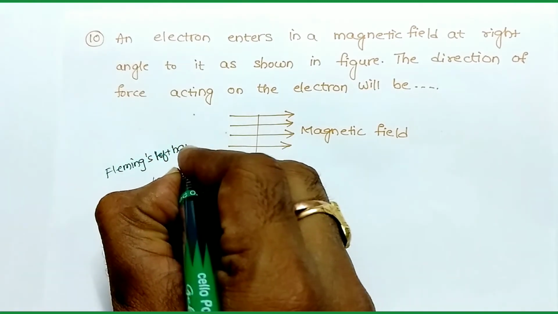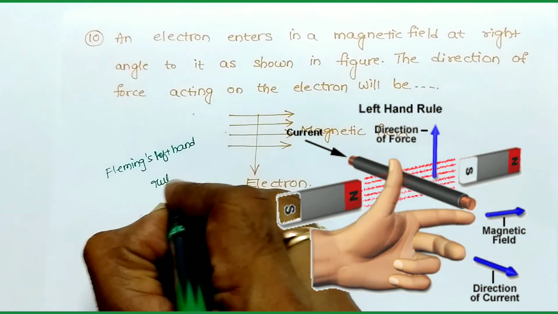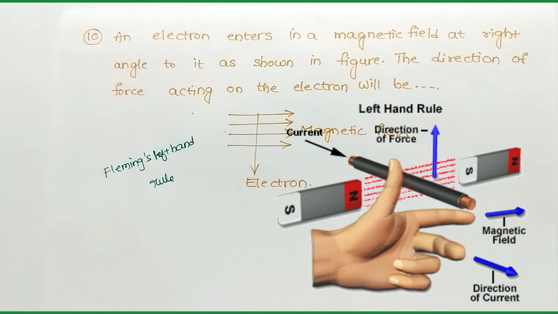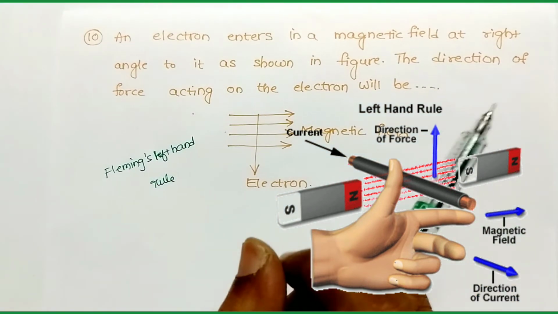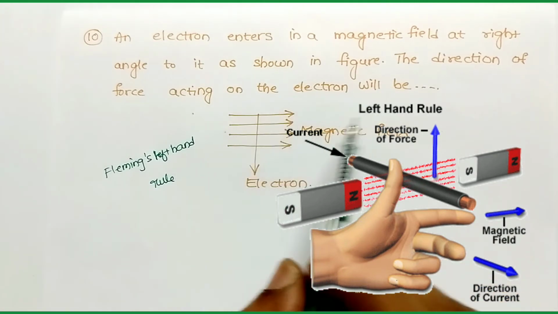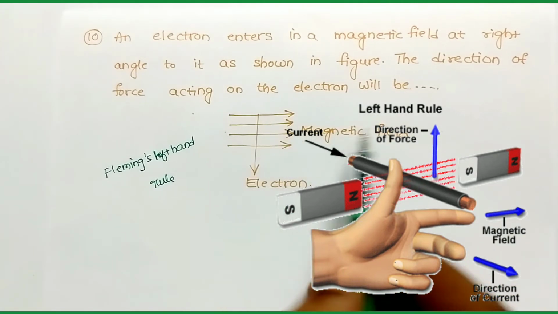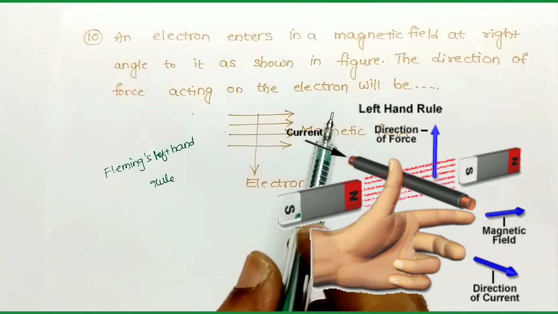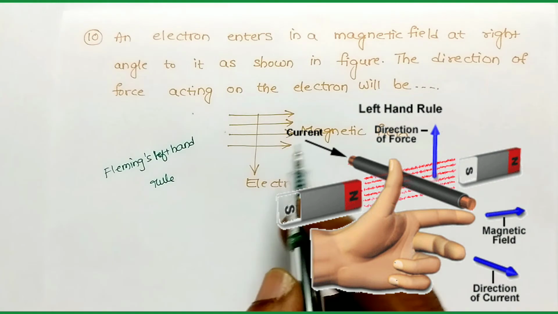Fleming's left hand rule states that when we arrange the thumb, forefinger and central finger mutually perpendicular to one another, then the thumb shows the motion of the conductor, the forefinger shows the field direction, and the central finger shows the current direction.